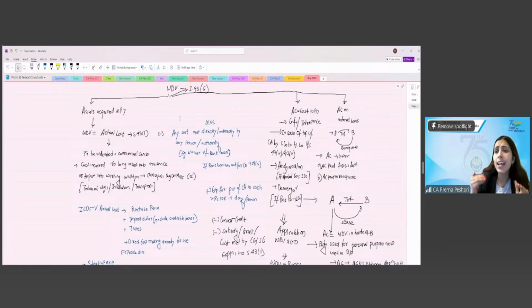Then actual cost is calculated on a notional basis in some cases, like WDV on a notional basis. Here I write WDV on notional basis. And here also you can just write actual cost or WDV is equal to the WDV or cost to the previous owner.